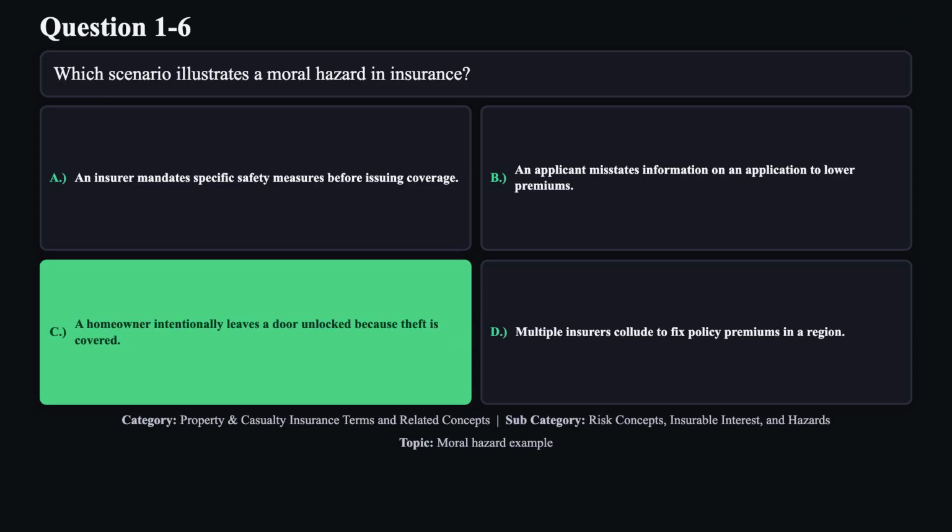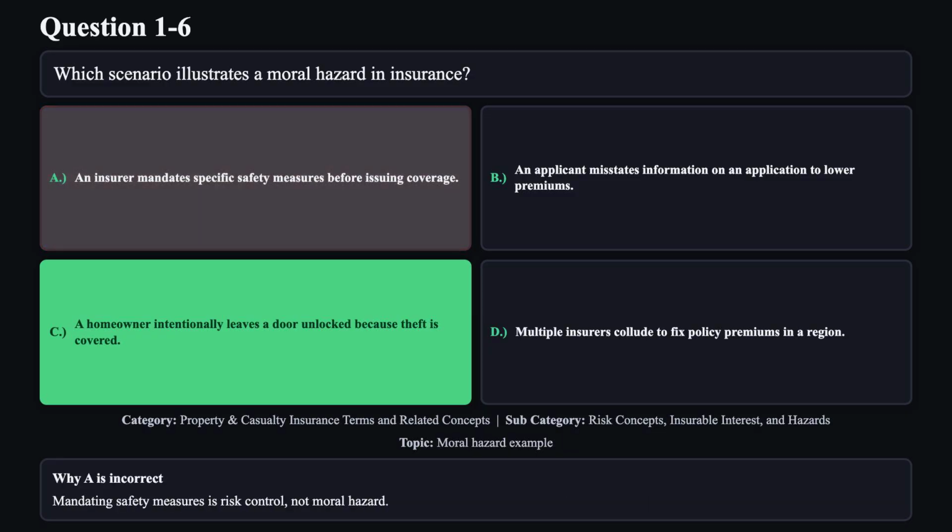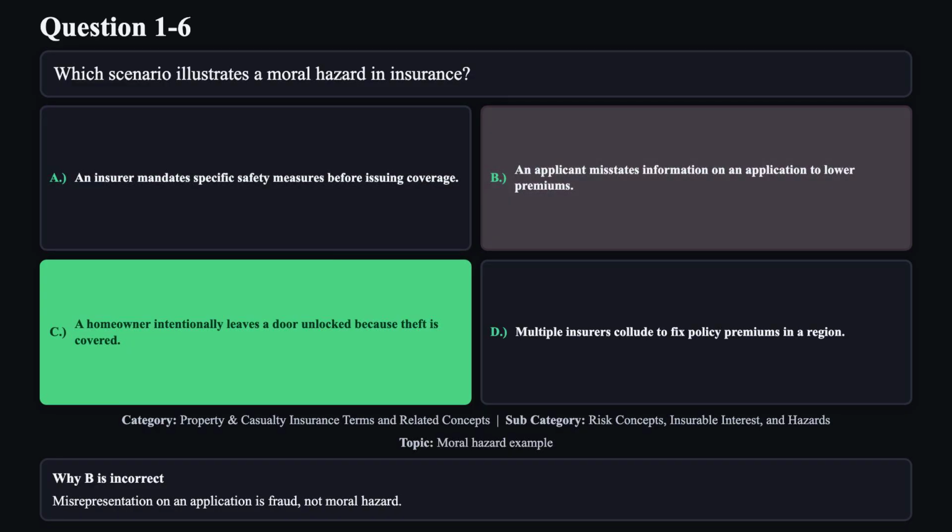The correct answer is C. Moral hazard occurs when coverage reduces the insured's incentive to prevent loss, leading to riskier behavior. Reason A is not correct. Mandating safety measures is risk control, not moral hazard. Reason B is not correct. Misrepresentation on an application is fraud, not moral hazard.